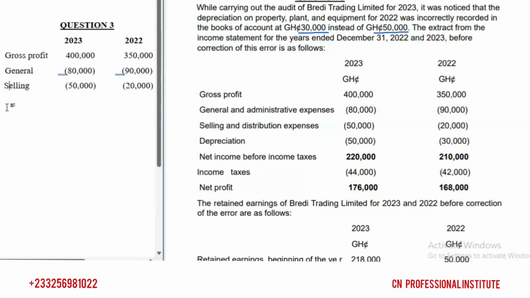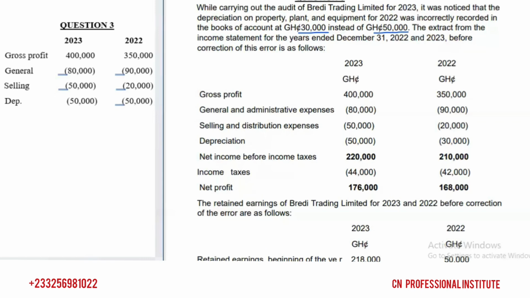The error is with depreciation. So let's come to the depreciation. For 2023, there's nothing. The error was with 2022 depreciation, as stated in the question. So 2023 was 50,000. For 2022, they said instead of recording 50,000, they recorded what? 30,000. So now we have to record the right one, which is 50,000, instead of the 30,000 that they have recorded. Are you following?